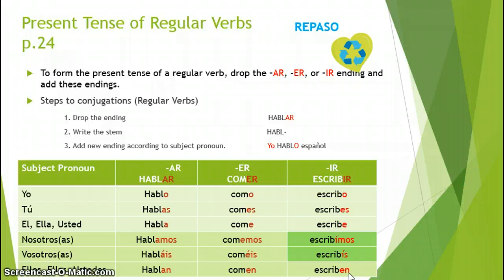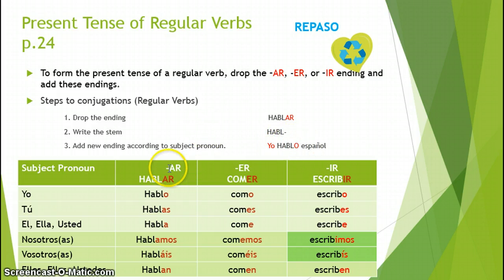Ahora vamos a hablar de los verbos del presente regular. So we have some regular verbs like AR, ER, IR endings that follow our normal pattern. So the steps to conjugating a regular verb is step one, we drop the ending. Por ejemplo, hablar, I'm going to kick the AR to the curb. Now I will write my stem, habl, and I will add my endings according to whatever subject pronoun I'm working with. Yo will become hablo.